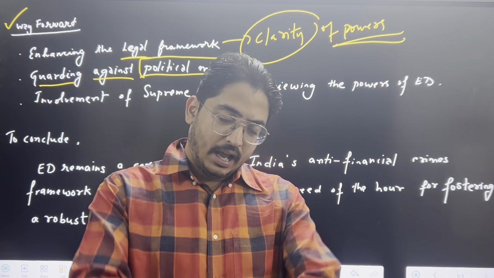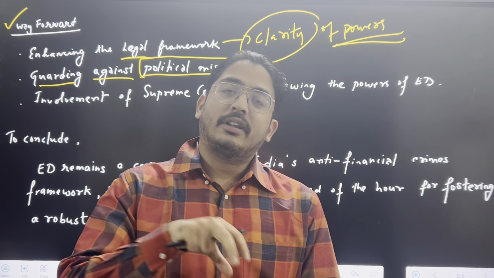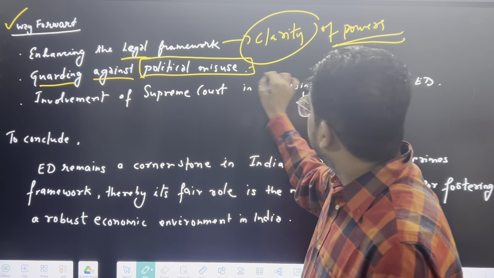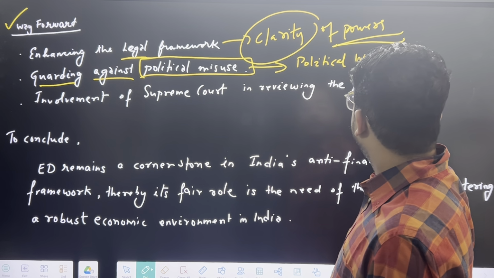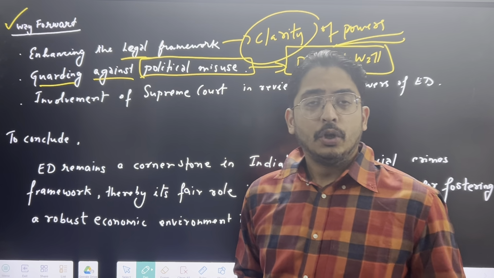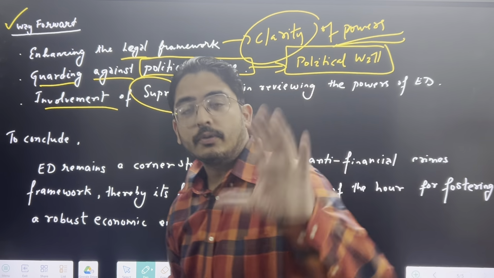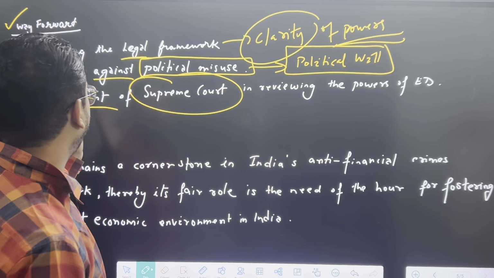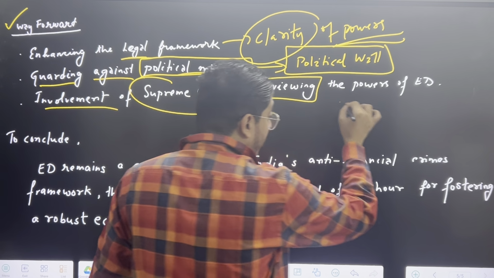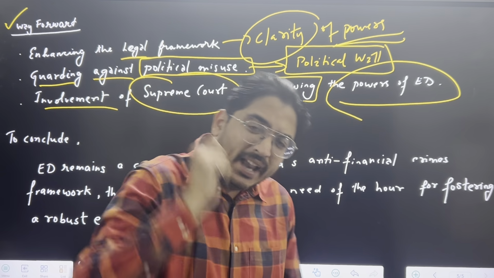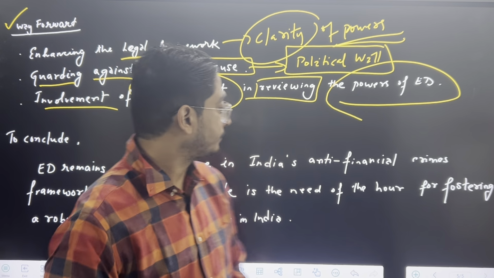First of all, the lawmakers should understand, because they are doing it for their own benefit. Here, the political will should be there, but obviously it won't happen. So that is the reason why, for the third point, the Supreme Court has to interfere. Involvement of the Supreme Court in reviewing the powers of ED, so that it will make sure that it is not misused for political grudges.